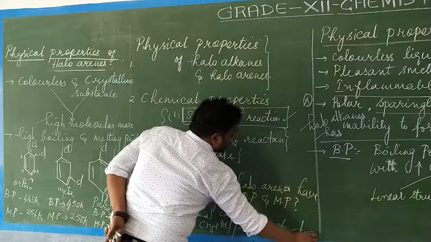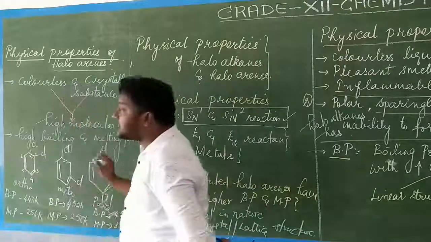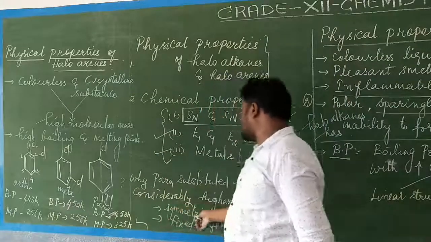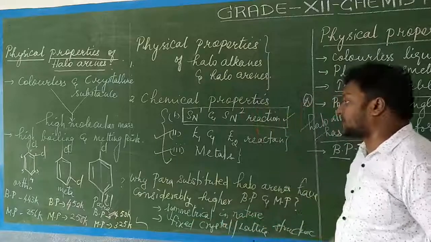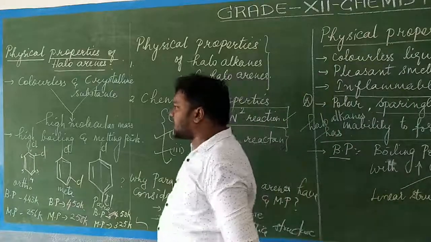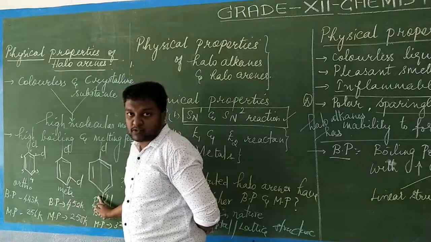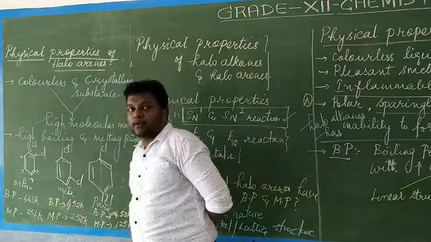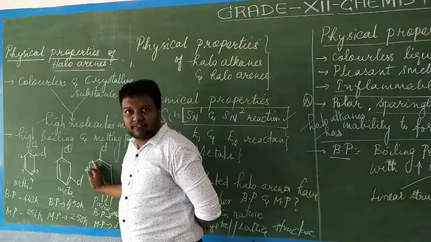So because of symmetry, it will be having a fixed geometry, a fixed lattice crystal. So that is why it is symmetrical in nature and it will be having a fixed crystal lattice structure. Because of the fixed lattice structure, the chlorine will be very strongly bound at the para position. Fourth position will be chlorine, first position will be chlorine, very strongly fixed to the carbon atom of this arene.